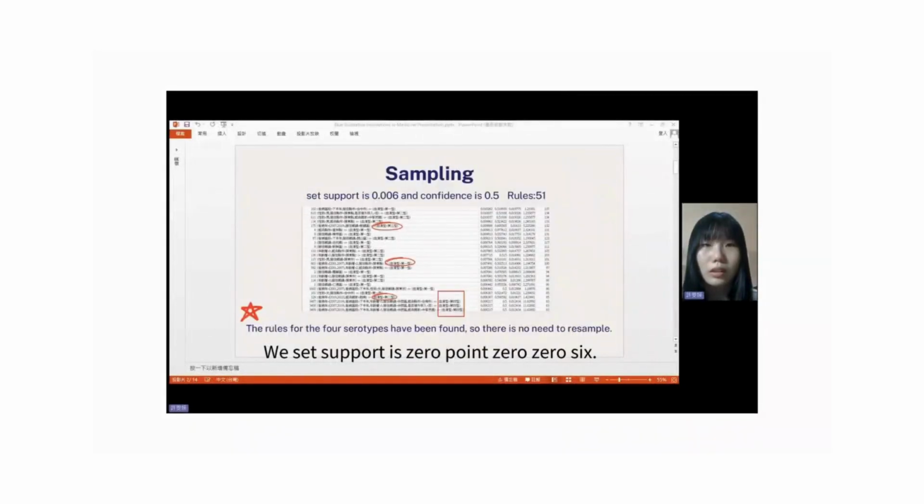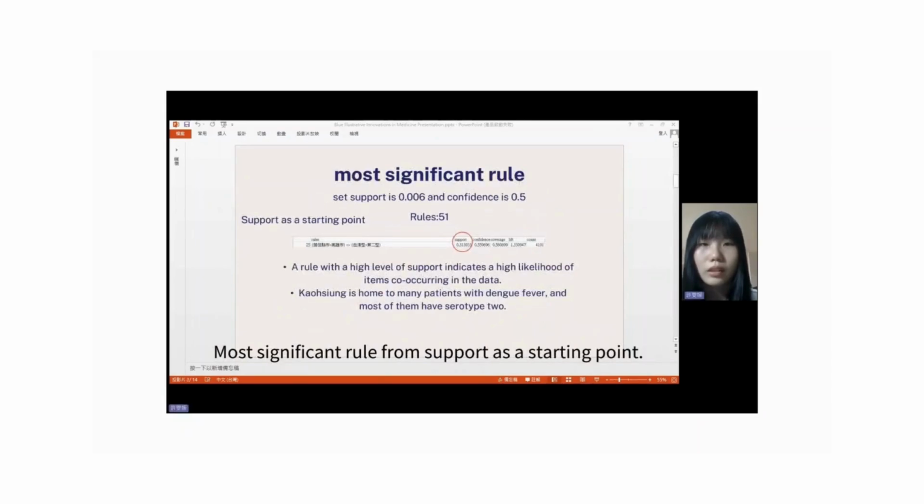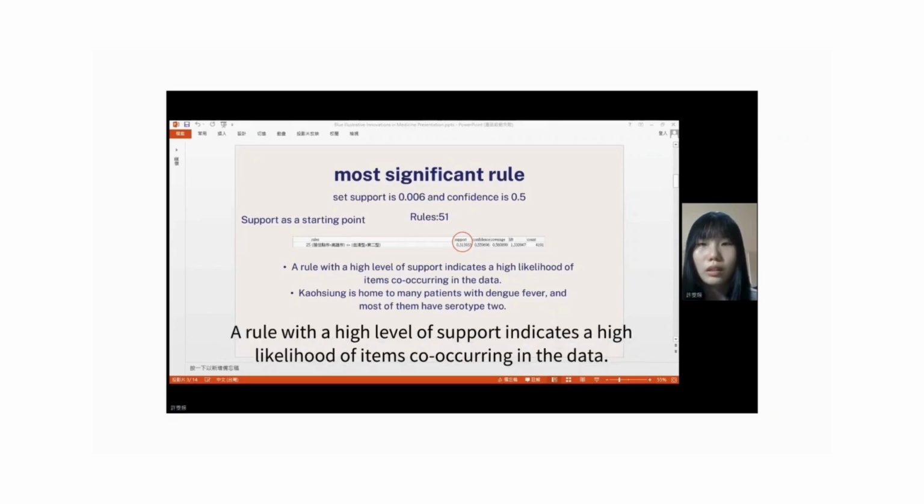Support is 0.006 and confidence is 0.5. We found 51 rows for the 4, so there is no need to resample. Most significant rows are taken from support as a starting point. A row with a high level of support indicates a high likelihood of the item occurring in the data.